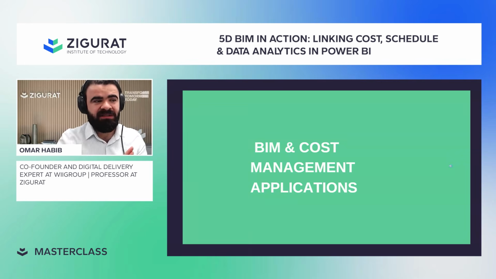Okay, so let me recap at this stage. First, we talked about the current landscape. What does the digital approach look like? We are trying to link the well-structured, coded 3D model with the activity, the time schedule, and the BQ. I showed you in the beginning the standard way of the BQ. Whatever kind of BQ you have, in Excel, in CostX, in Candy, whatever software you are using, at the end of the day you might export it to Excel or integrate directly with the database.